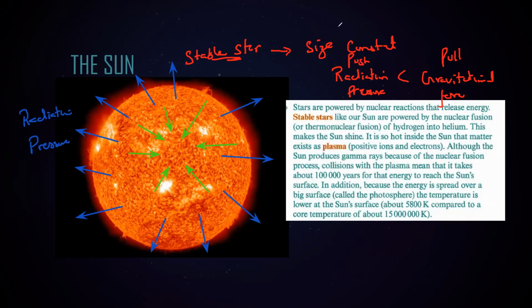So for our sun, right now, the radiation pressure and the gravitational forces are balanced. As a result, it won't change its size. So what has basically happened for our sun is that it is a stable star and it's powered by nuclear fusion. Nuclear fusion means lighter nuclei join to form heavier ones, which is converting hydrogen into helium.